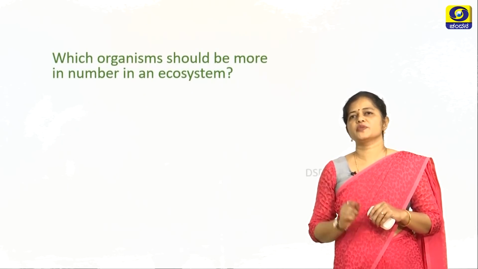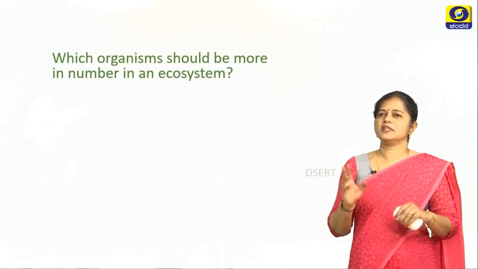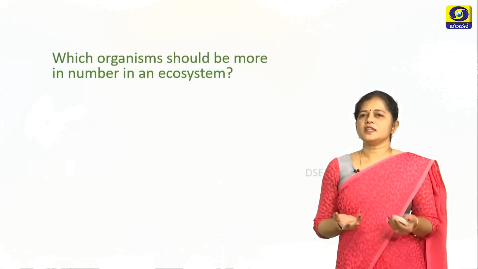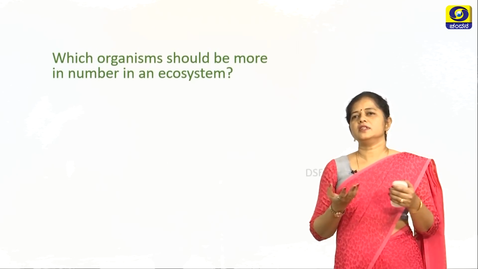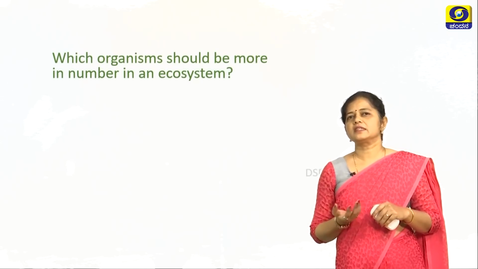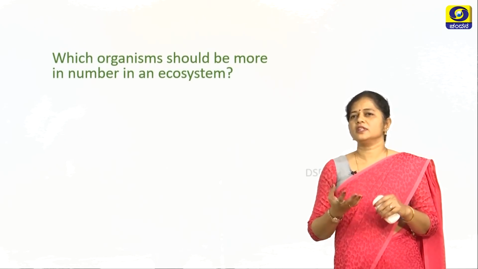There is another question. Which organism should be more in number in an ecosystem? It's very simple. The number of producers in any ecosystem should be more for the sustenance of that ecosystem. For the ecosystem to be stable, it should be more in number.